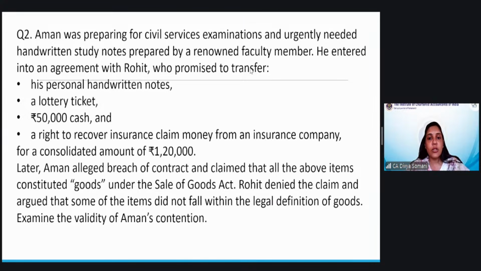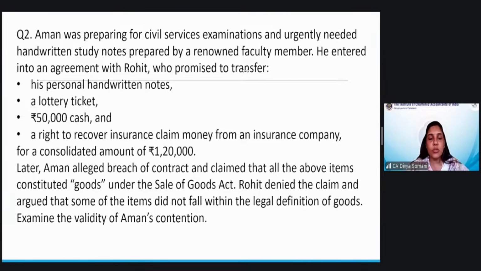On which item is the Sale of Goods Act not applicable? Let me know that. Cash is not goods, correct. Actionable claim, correct. Right to recover an insurance claim, that is an actionable claim.